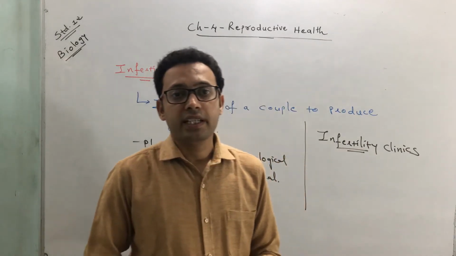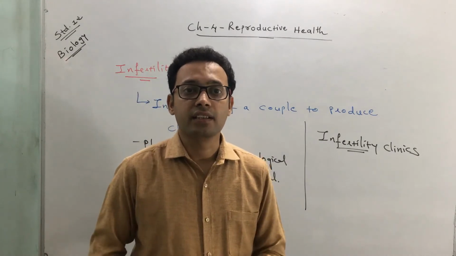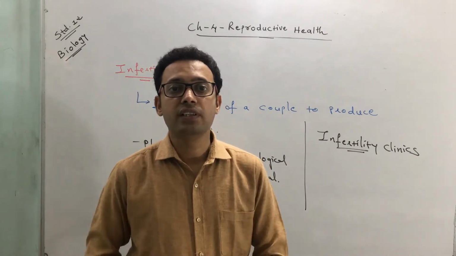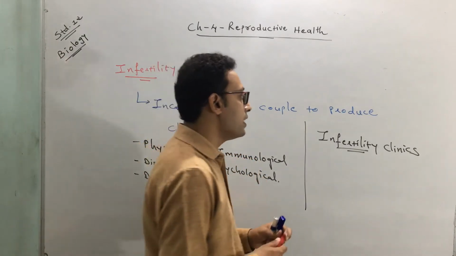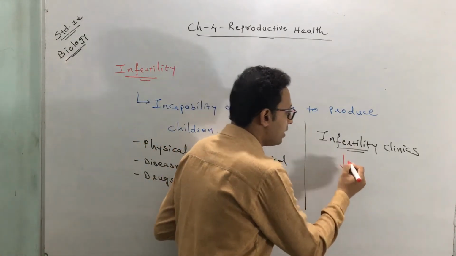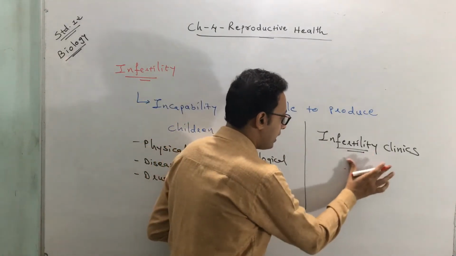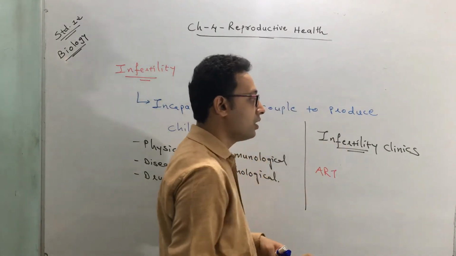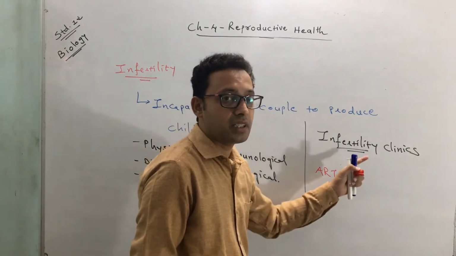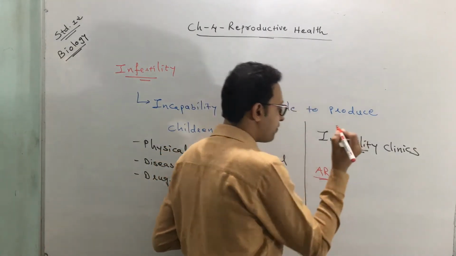Okay, but in certain cases, the corrective measure does not guarantee or does not fulfill the requirement of children. In those cases, we have to go for certain newer techniques, and these techniques are called ART. Those who cannot be corrected by infertility clinics have to be provided with different techniques.